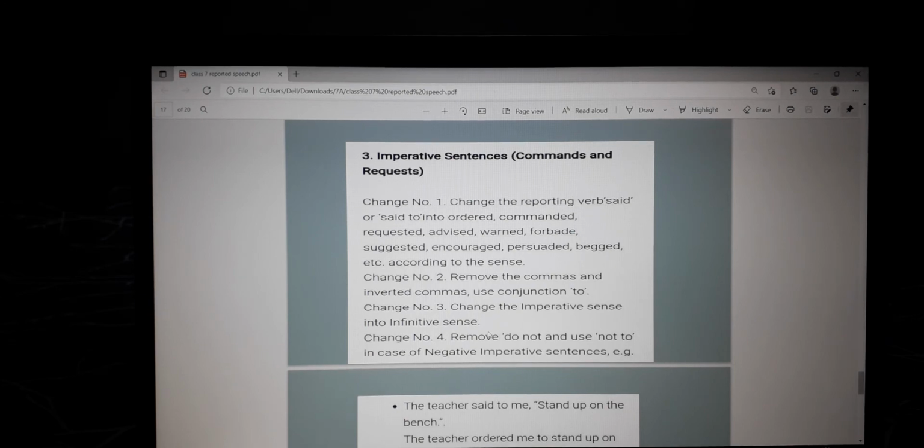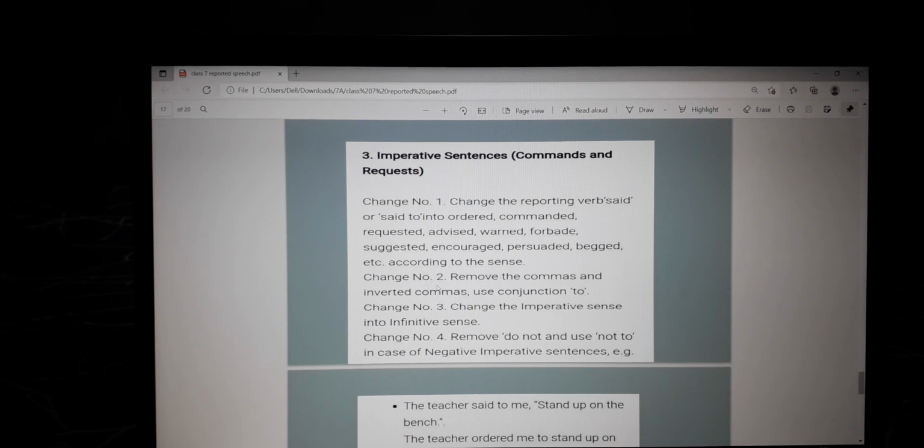For example, the general commanded his force to march forward. Or the teacher persuaded the child to do his homework. Or the coach encouraged the player to use his full strength. The beggar begged for alms. My mother forbade me for using mobile phones for too long.